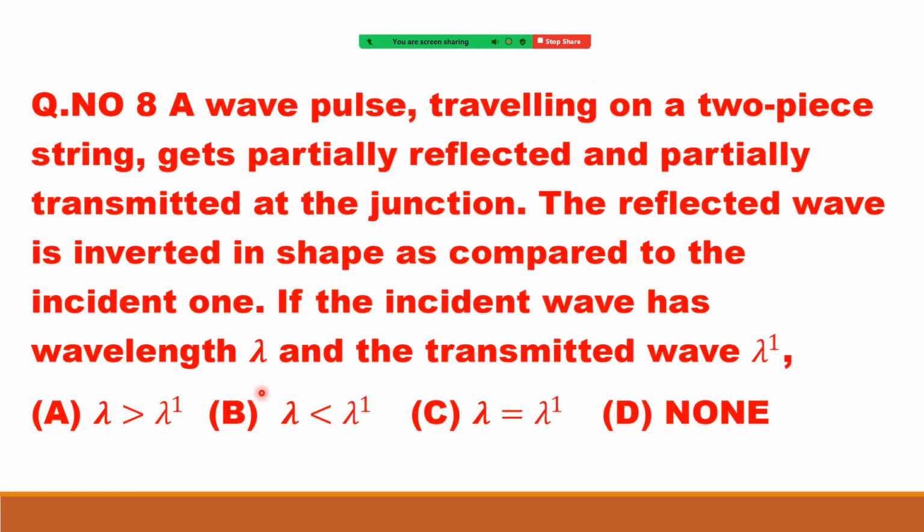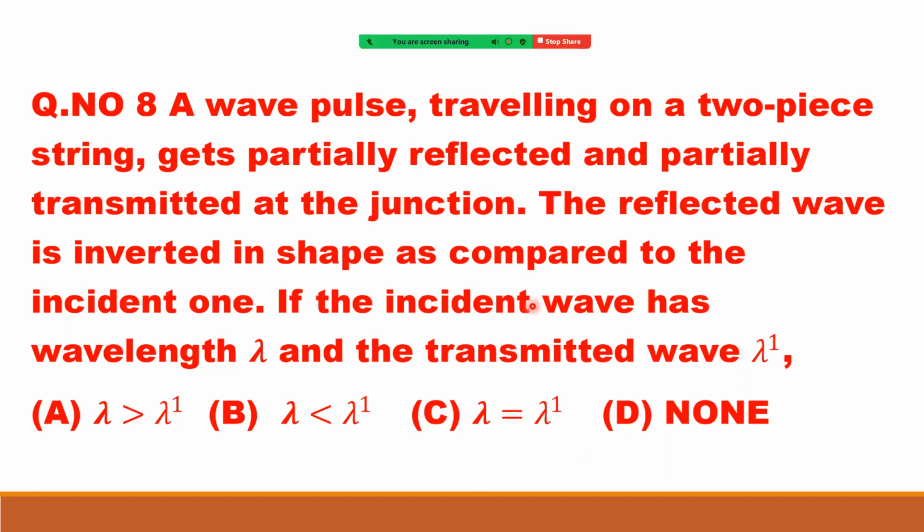A wave pulse traveling on a two-piece string gets partially reflected and partially transmitted at the junction. The reflected wave is inverted in shape as compared to the incident one. If the incident wave has wavelength lambda and the transmitted wave lambda dash, we have to find the relation between lambda and lambda dash.